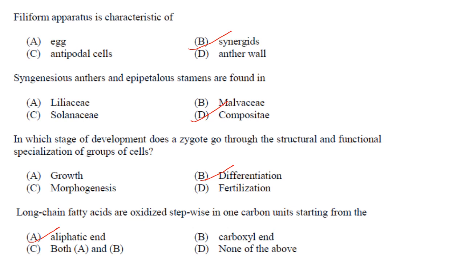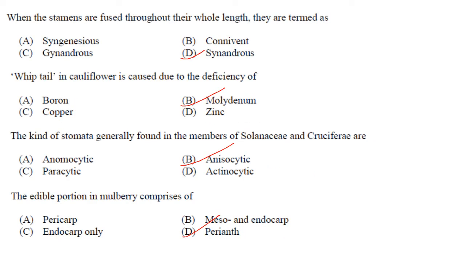In which stage of development does a zygote go through the structural and functional specialization of group of cells? It is called as differentiation. Answer is option B. Long chain fatty acids are oxidized stepwise in one carbon unit starting from the aliphatic end. Answer is option A. When stamens are fused throughout their whole length, they are termed as synandrous. Answer is option D. Whip tail in cauliflower is caused due to the deficiency of molybdenum, option B.